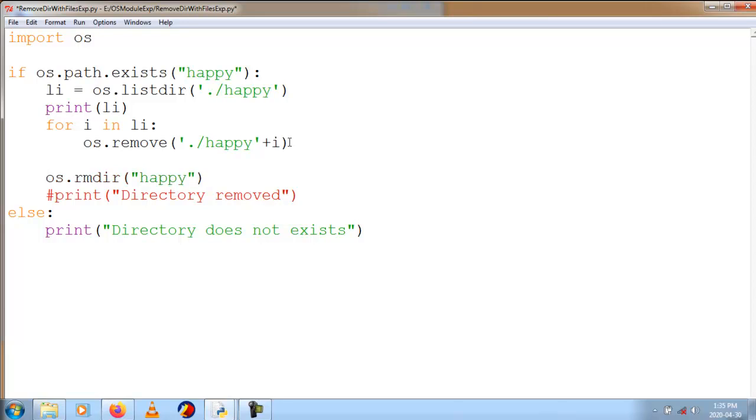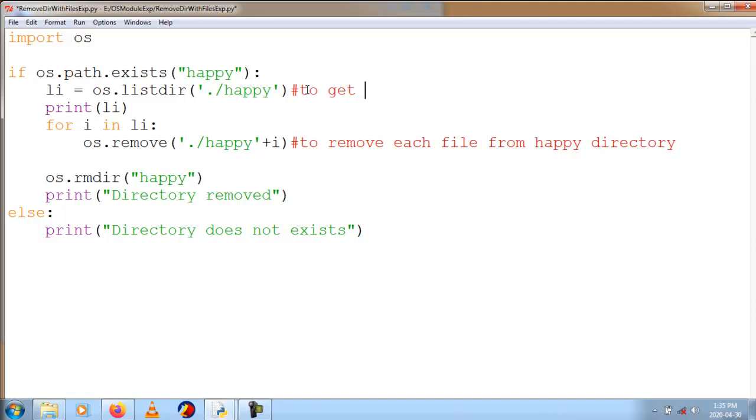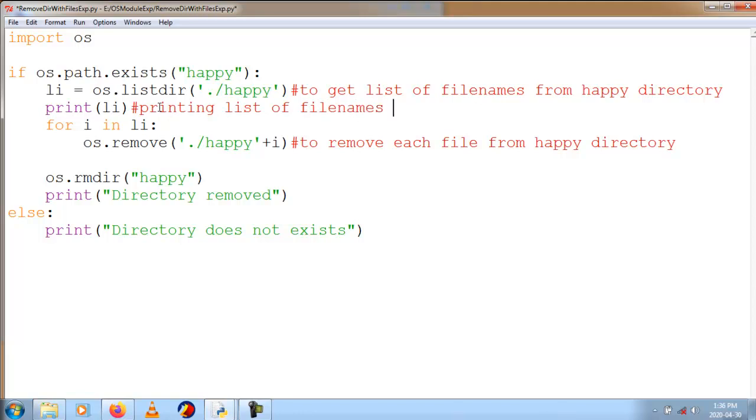Now I will write comments here: to remove each file from the happy directory, and to get the list of file names from the happy directory, and printing the list of file names from the happy directory.